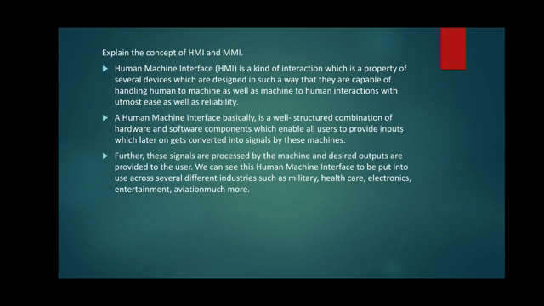A human machine interface basically is a well structured combination of hardware and software components which allow users to provide inputs which later on get converted into signals by these machines. Further, these signals are processed by the machine and desired outputs are provided to the user.